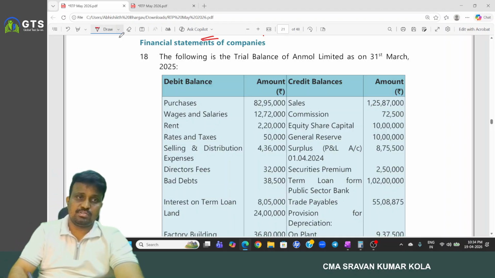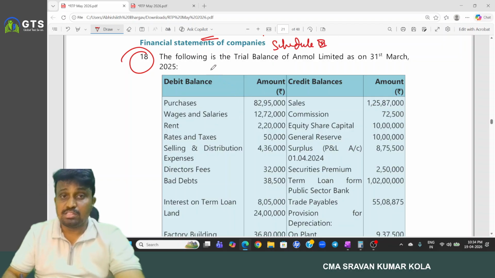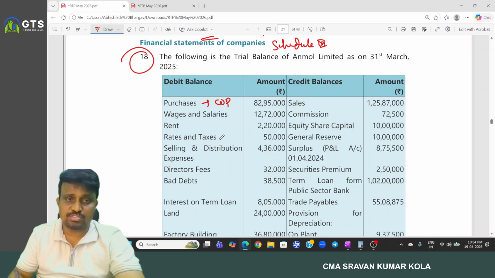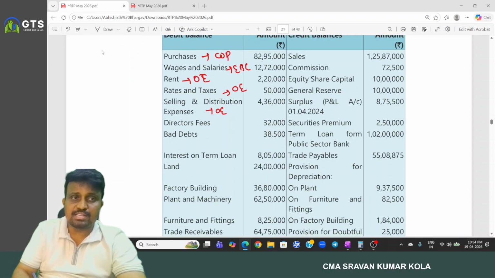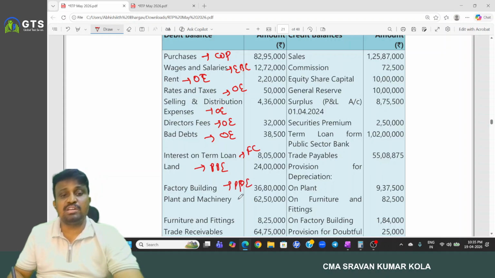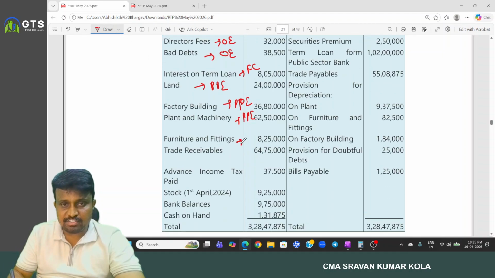Okay. Next. Here is the Schedule 3 financial statement data. The following is the trial balance we have. First, purchases. We have to show it under cost of purchases. Wages and salary, employee benefit expenses. Rent, other expenses. Rates and taxes, other expenses. Selling and distribution, we have to show it under other expenses. Directors fee, other expenses. Bad debts, other expenses. Interest on term loan, finance cost. Land, PPE. Factory building, PPE. Plant and machinery, PPE. Furniture and fittings, PPE.